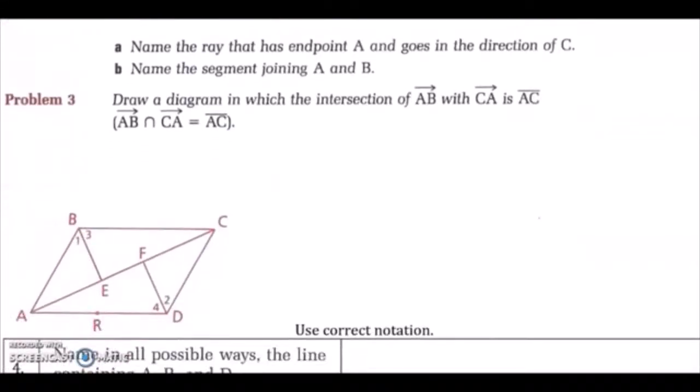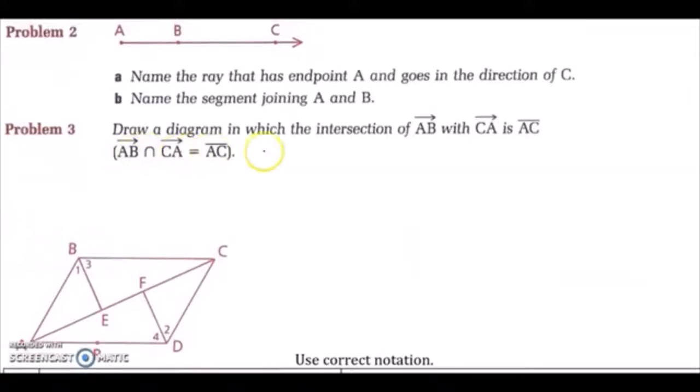Another one is asking, draw a diagram in which the intersection of ray AB with ray CA, so starting at C in the direction of A, is segment AC.